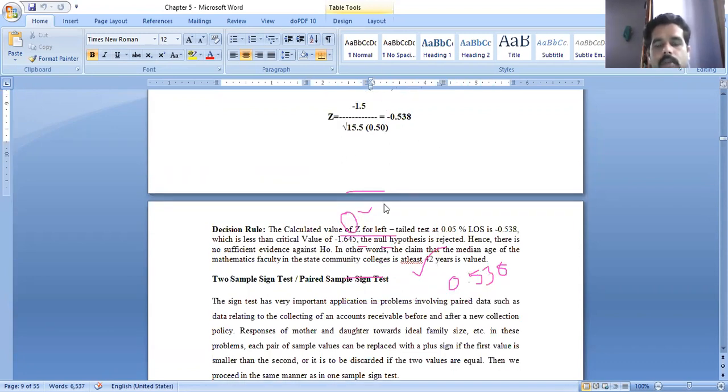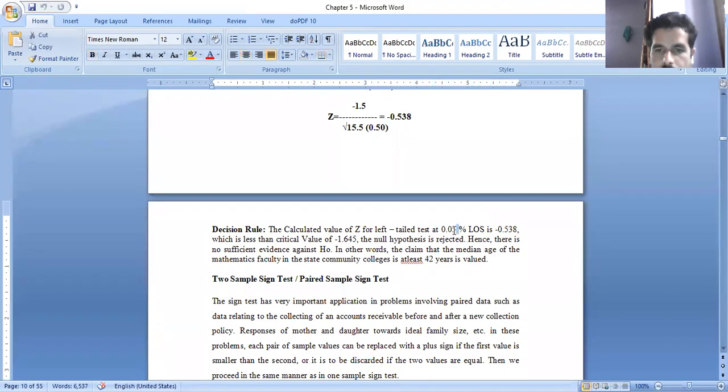See, this is the decision rule. The decision rule is the most important here. So you observe carefully. The calculated value Z for left tail test at 0.05 LOS, here don't write the percentage symbol, LOS is 0.05.